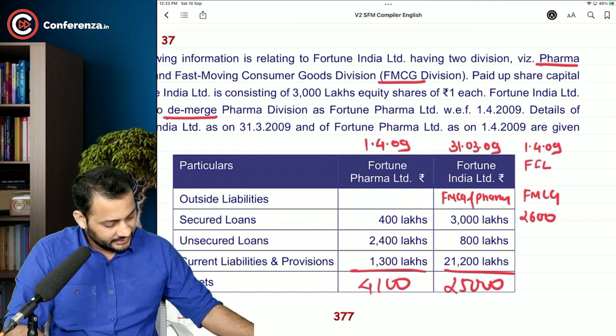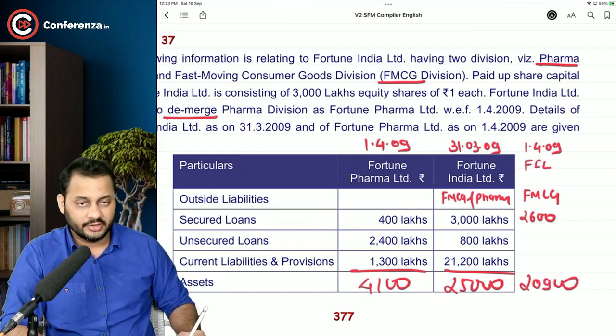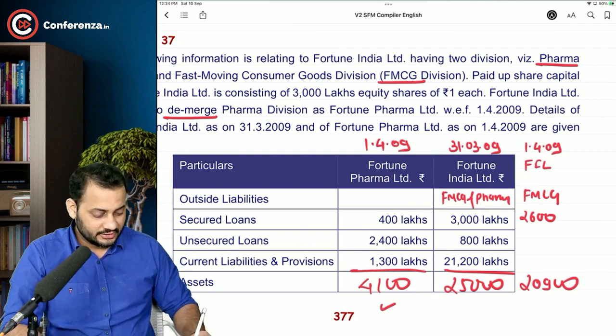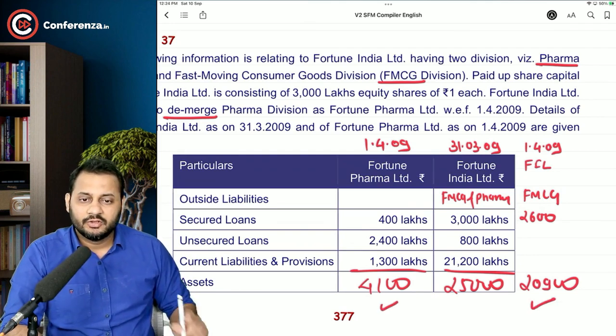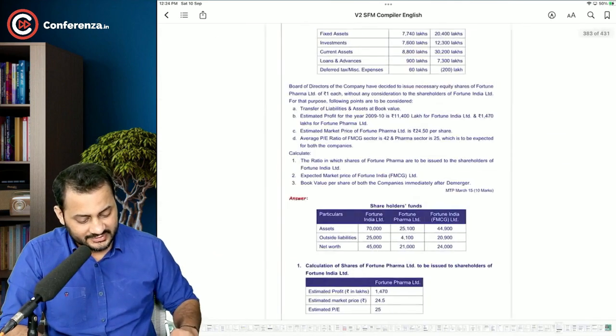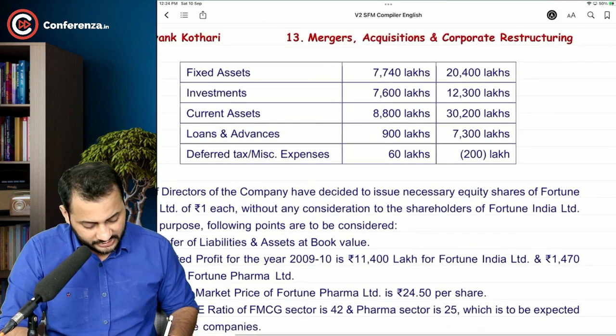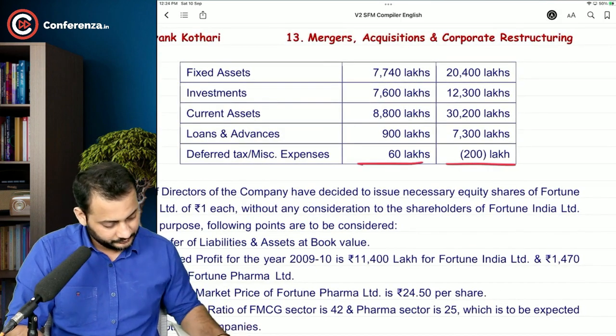So you can just deal directly in total, that's 20,900. After demerger, this is the balance sheet, 4,100 and 20,900. Same you can do with the asset side. Right now it was only the liability part, so just take the total of these two.